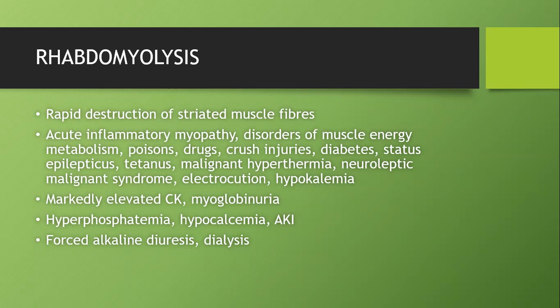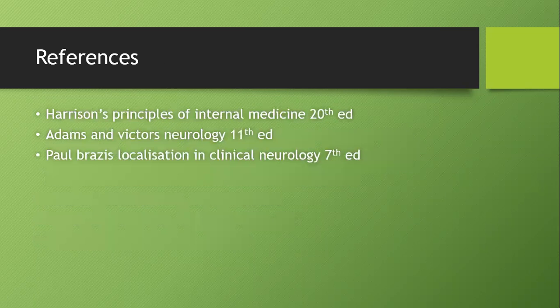Hydration is going to prevent AKI, but once the patient with rhabdomyolysis has developed AKI, there's no other treatment. The patient will have a poor prognosis later. Only dialysis can be indicated. So summarizing everything, we have 8 categories of myopathies. There are 6 inherited myopathies. Each will have a specific clinical feature to point to a diagnosis.